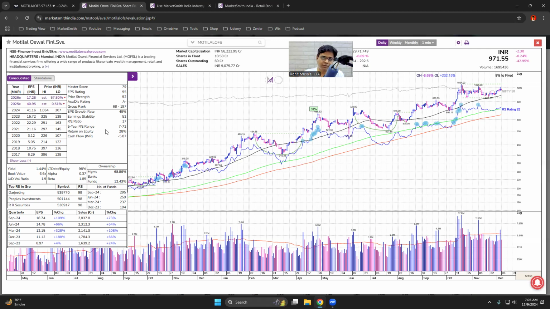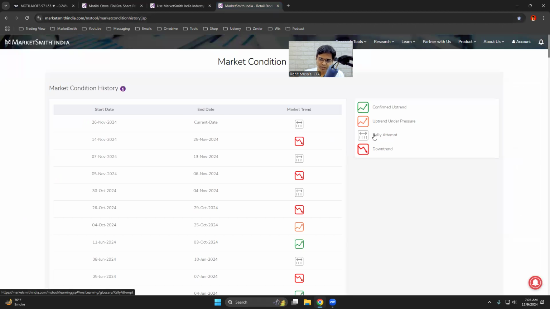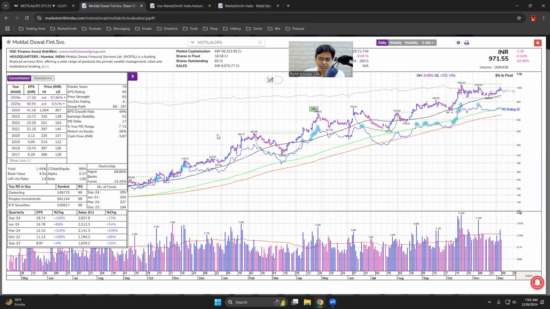But since currently the market is in a rally attempt, I have a problem with position sizing. I would either not buy the stock or I would go in with a small position size, or half the position size of whatever my normal position size is. Say your normal position size is 10%, then in this case you would go with 5%, something like that. So I have to adjust my behavior based on the market conditions, because market conditions have a huge influence on a stock. So we have looked at comparatives, technicals, and fundamentals.